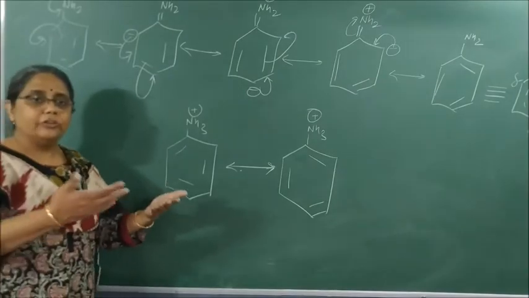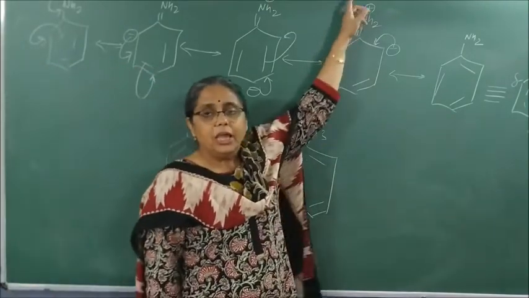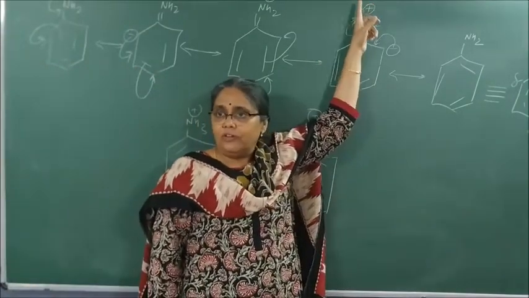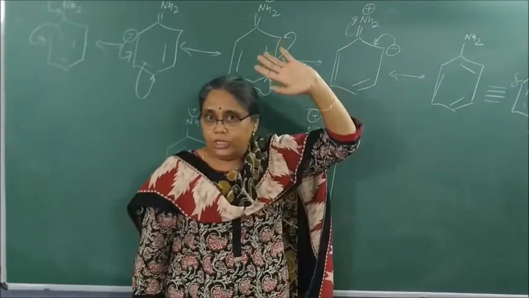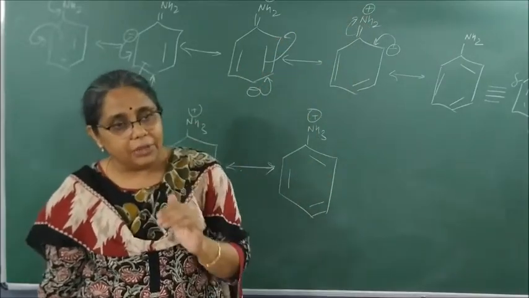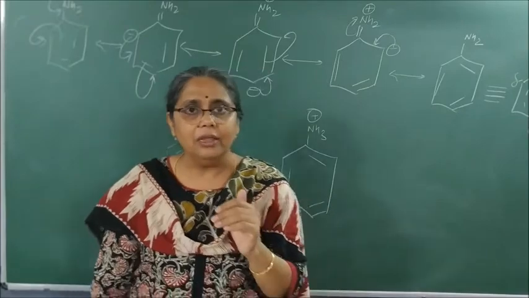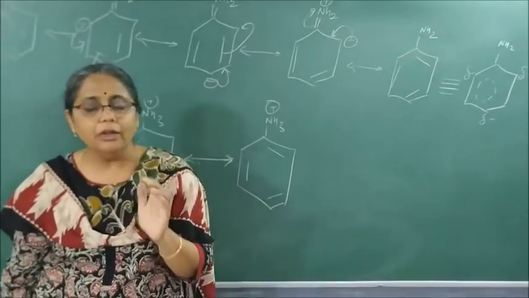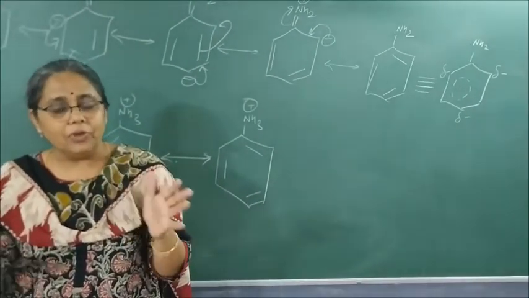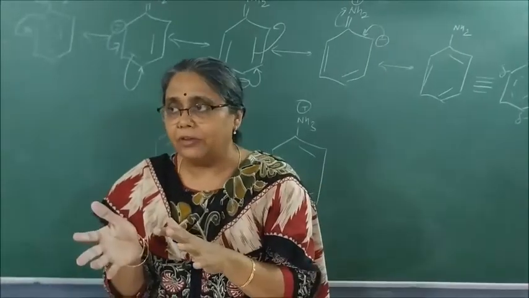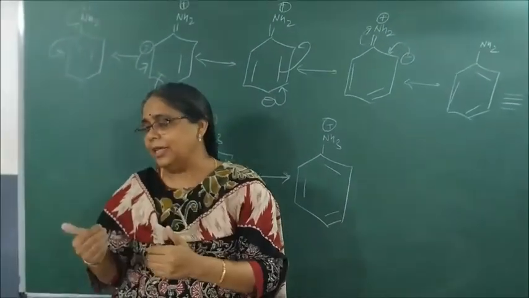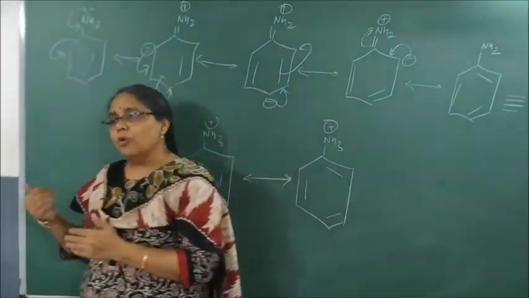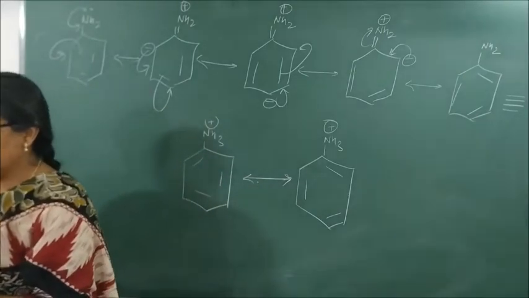And the electrons move towards the benzene ring. As a result, the electron is not available on nitrogen for donation. Hence, aryl amines are a weaker base than ammonia. Clear till here? Now, between aniline and anilinium ion, which is more stable? Aniline is more stable because it has more number of resonating structures.